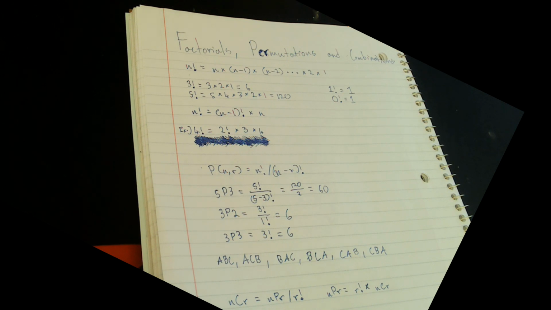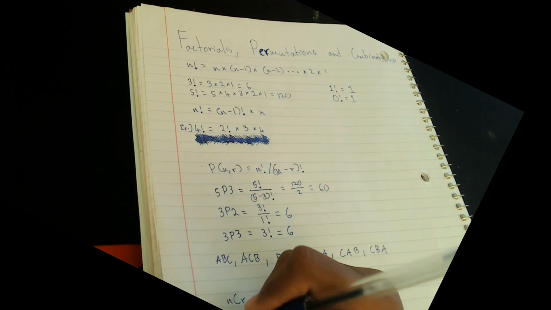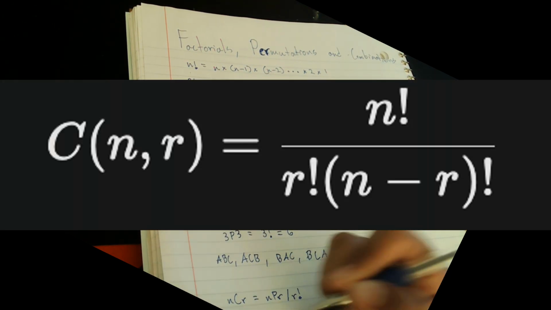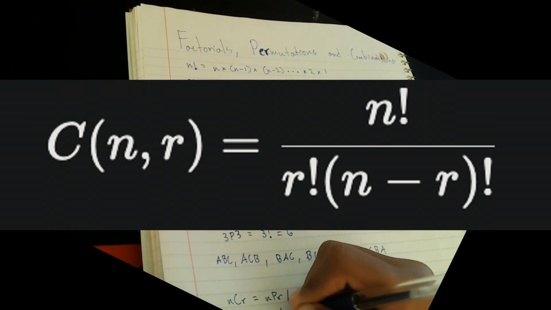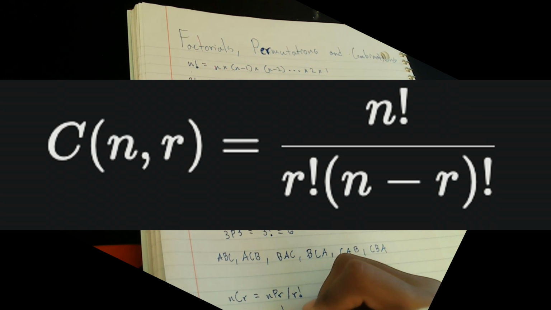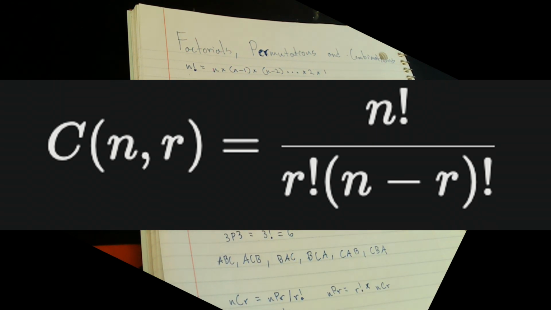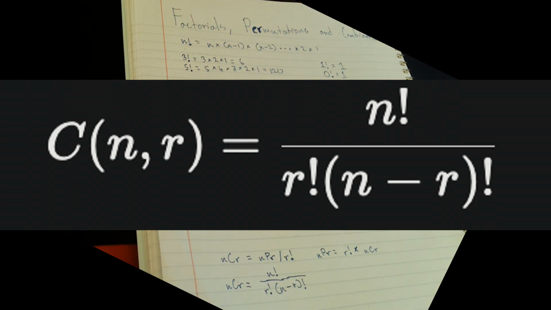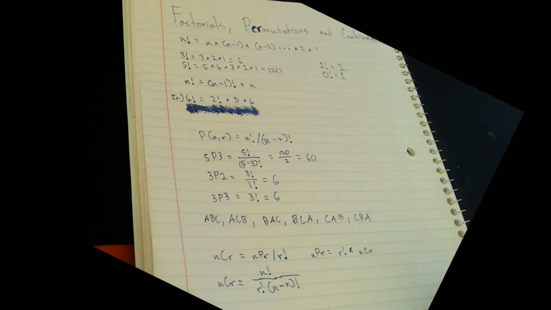And the entire formula for nCr is this. nCr is equal to n factorial divided by r factorial times n minus r factorial. This is the formula. We use this formula to solve problems. Speaking of problems, let's do a combination problem right now.